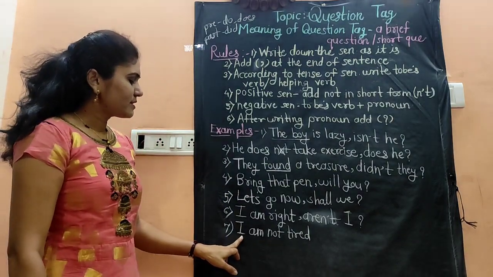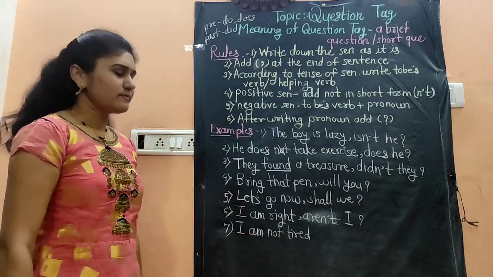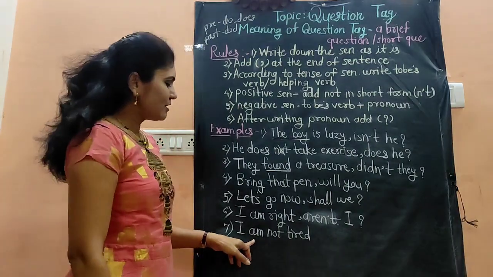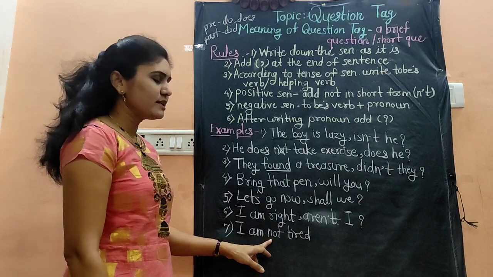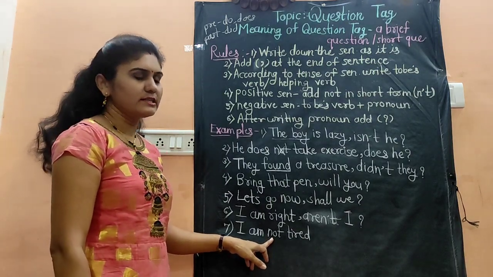Then next sentence, I'm not tired. So this is also same sentence starting with I am, but here the sentence is negative, not is added in the sentence.